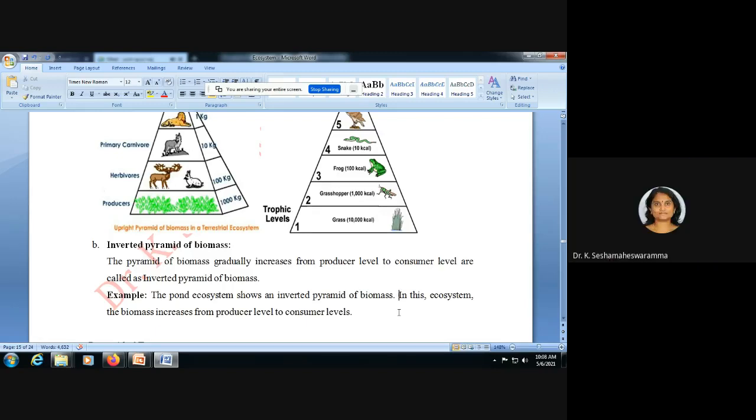Second trophic level in the pond ecosystem has small fishes, small insects, like that. Third trophic level is the large fishes. Biomass is increasing. Large fishes, their biomass is increasing. So for the inverted pyramid of biomass, the best example is the pond ecosystem.